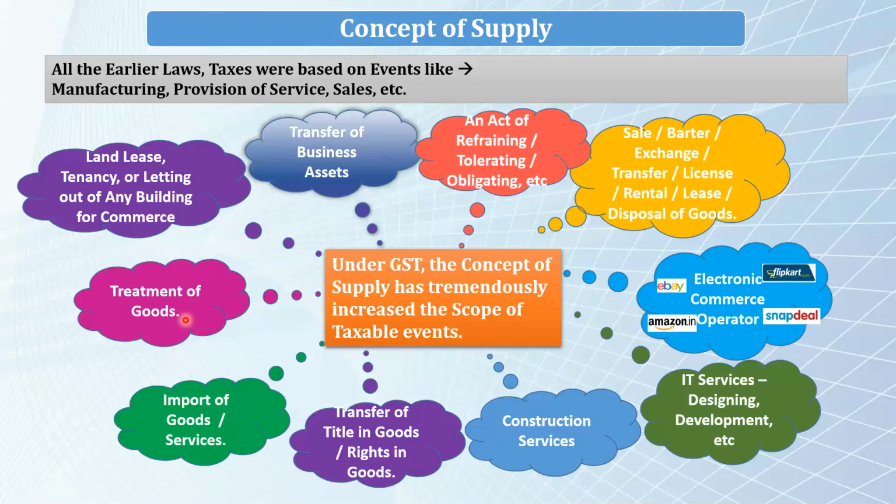job work. Next is land lease, tenancy, or letting out of any building for commerce. As discussed, land is an immovable property, so not covered under goods. But if there is a lease given on land, then it would be covered under GST.